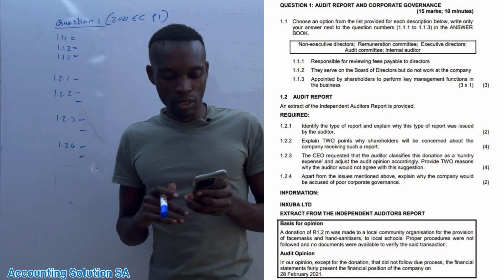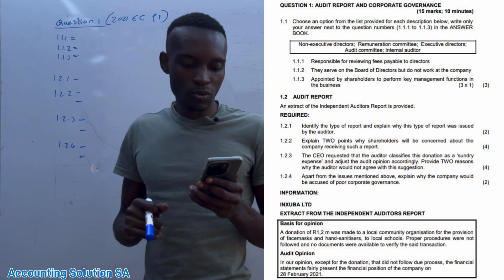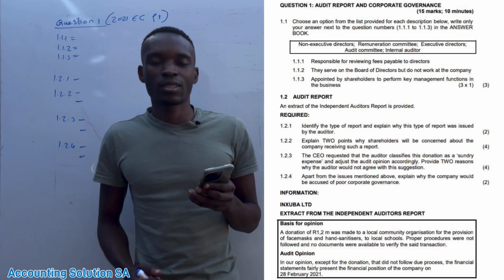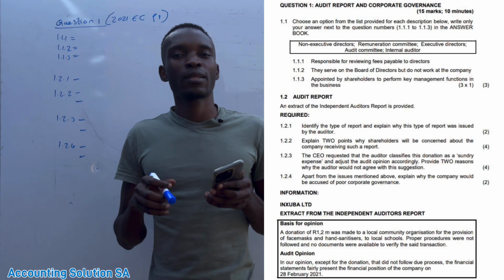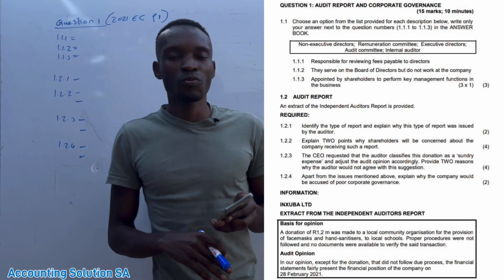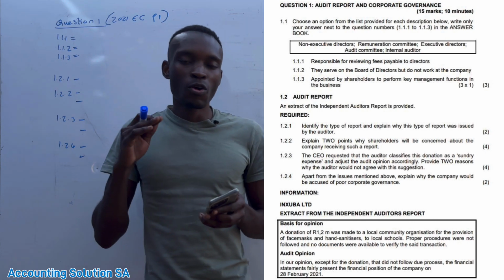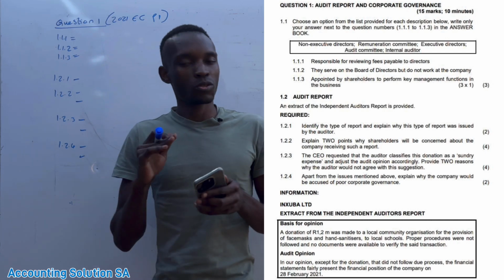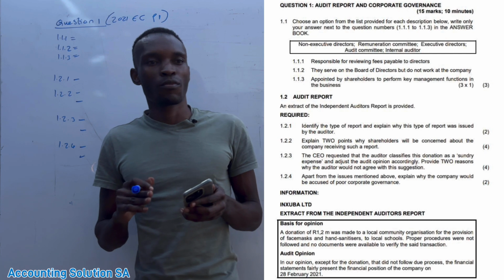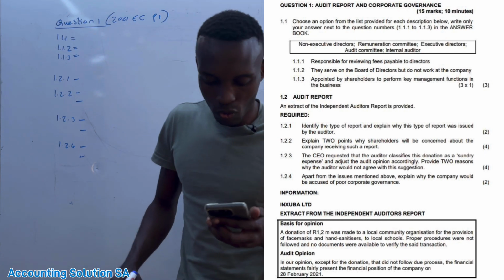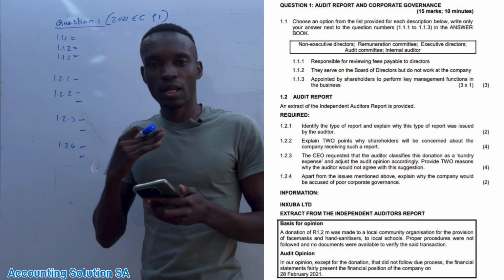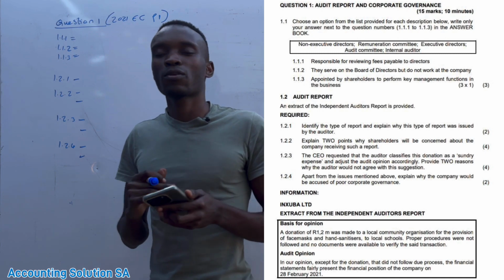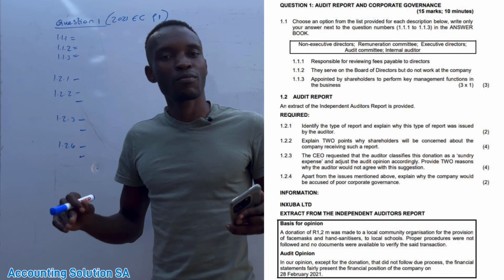Okay, so this question paper, guys, is about audit report and corporate governance. Guys, please don't undermine a theory question in accounting, because 40% of your question paper is going to contain a theory part. So it's not all about calculation in grade 12. Okay, now let's go through it and have some basic understanding. Then it's going to be easy for you, because these questions, guys, are very straightforward.